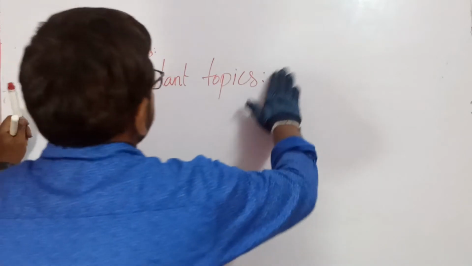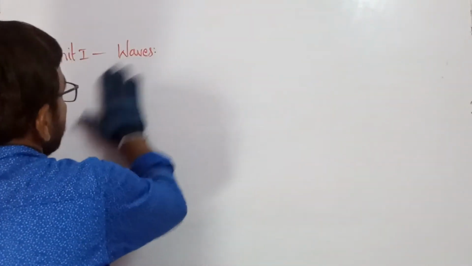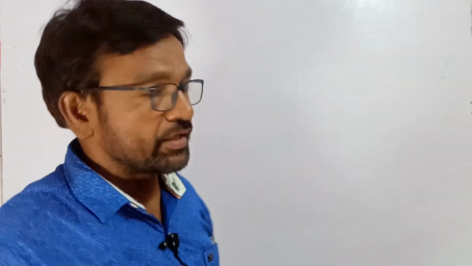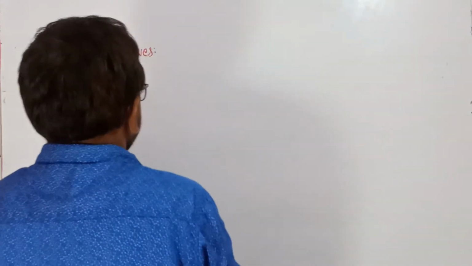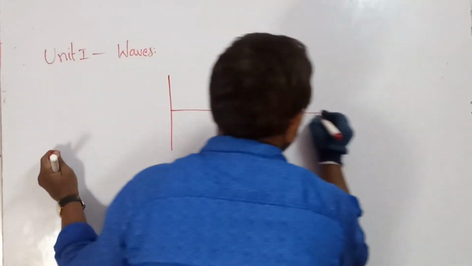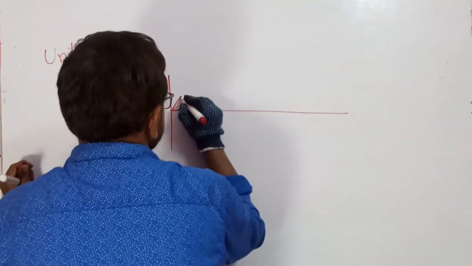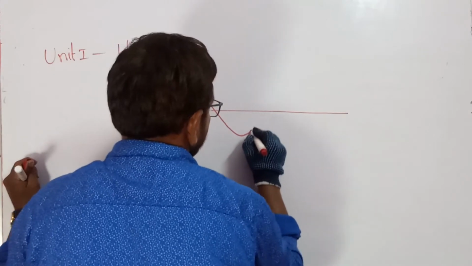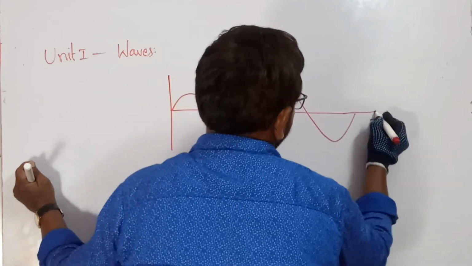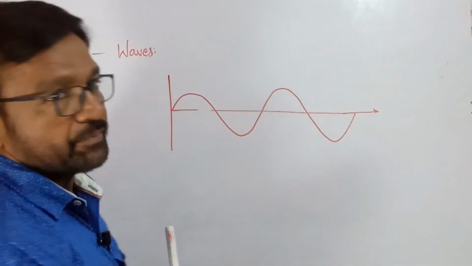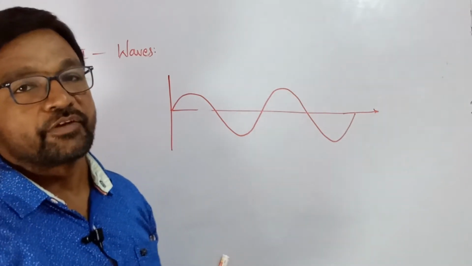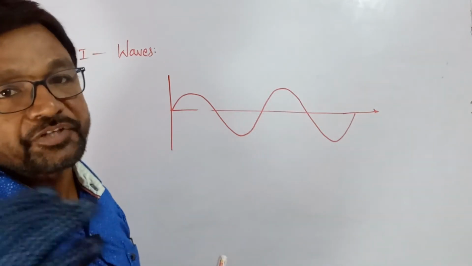Then the topic is, here you learned about waves. You learned about different waves, but in that, different concepts are there. First you discussed the transverse wave. So what is a transverse wave? The constituents of the medium propagate perpendicular to the direction of the wave propagation. That is said to be a transverse wave.